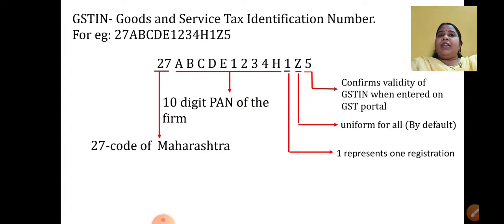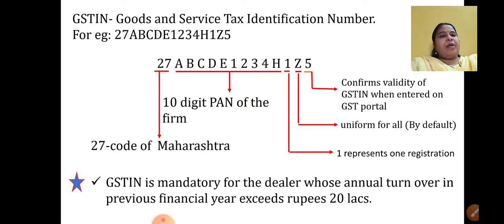It is mandatory for all people to have this number, once the registration is done. If you have this, you are allowed to sell goods or buy or do any type of transaction. Okay. So two important points that you should remember about GSTIN: it is mandatory for dealers whose annual turnover in the previous financial year exceeds rupees 20 lakhs.